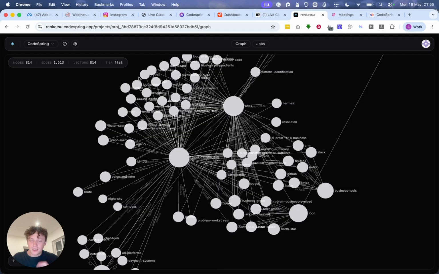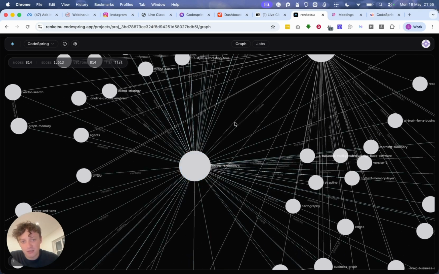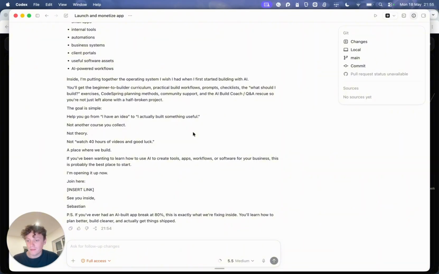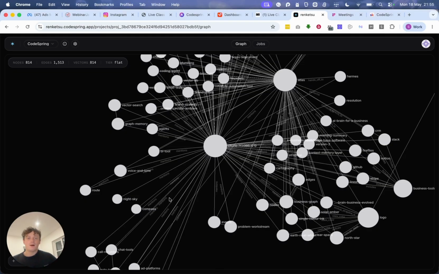But because it knows so much about my business, it knows how I write things, it knows all my websites, everything in the way that I talk to AI and I store things, and all the documents that I'm doing is all stored in here. So that basically means it writes in the same way as me as well. So what's really powerful about this is I can just have all my information in here, right?